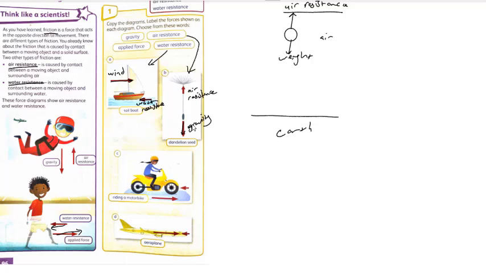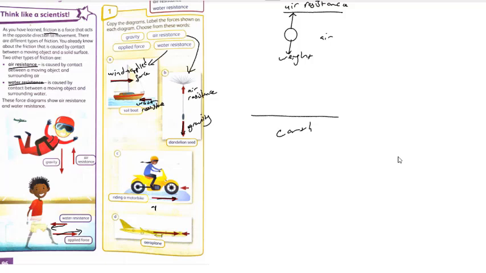Okay, riding a motorbike. Let me tell you, the wind is also called applied force. In this question, the force is in the same direction as the movement of the motorbike, right?